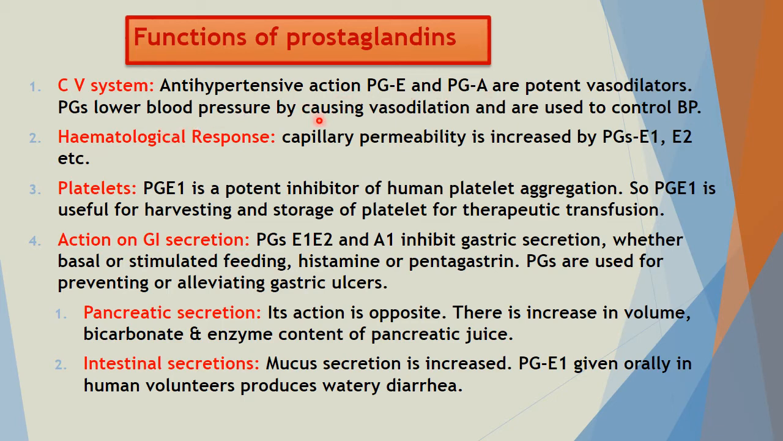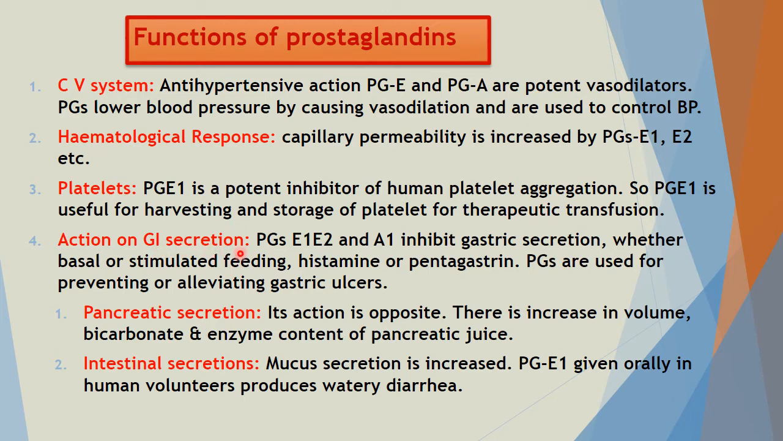Prostaglandins lower the blood pressure by causing vasodilation and are used to control BP. Hematological response: capillary permeability is increased by PGE1, E2, etc. Platelet: PGE1 is a potent inhibitor of human platelet aggregation. So PGE1 is useful for harvesting and storage of platelets for therapeutic transfusion.